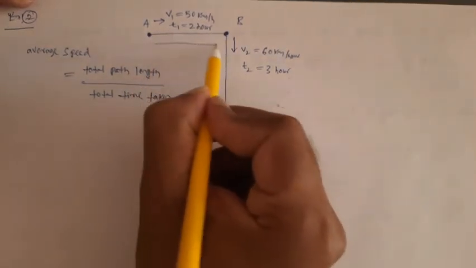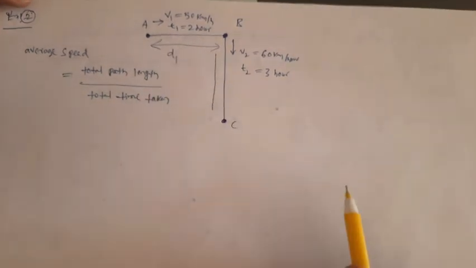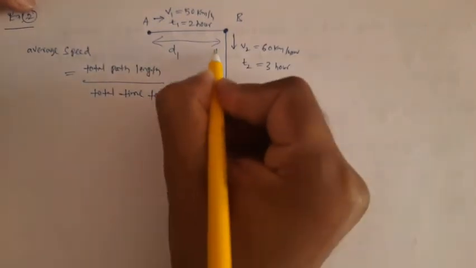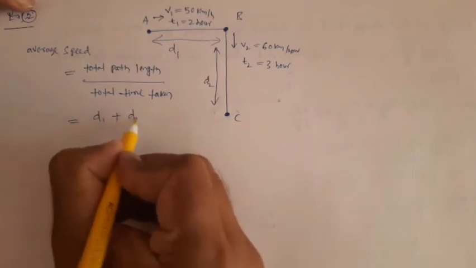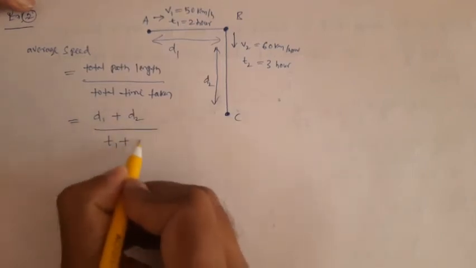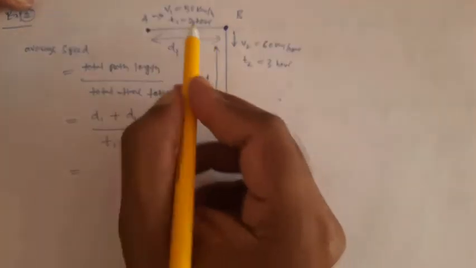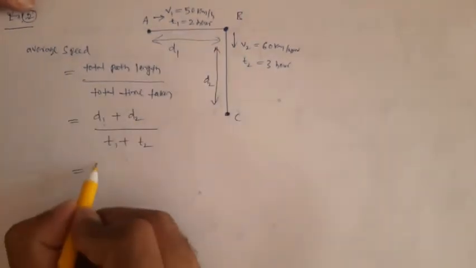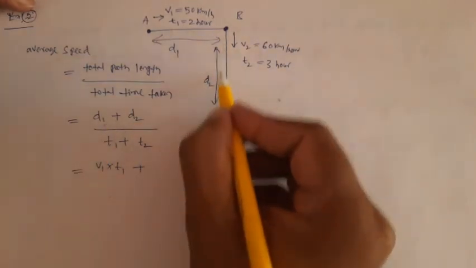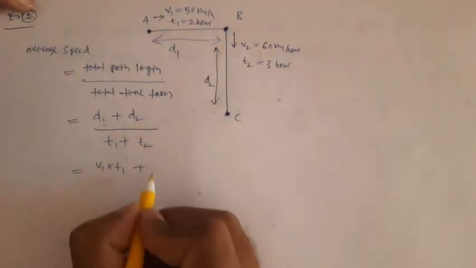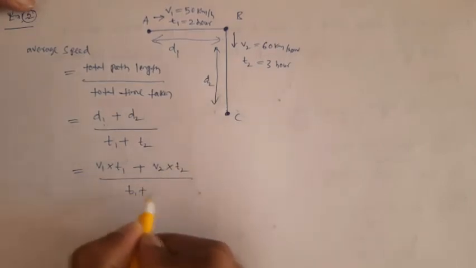Now let us call this path length D1 and this path length D2. So how do we calculate the average speed? (D1 plus D2) divided by the time taken, T1 plus T2. But how do we find D1? We know speed and time, right? So V1 into T1 gives you D1. And how do you find this distance? That is V2 into T2. So it is (V1 T1 plus V2 T2) by (T1 plus T2).